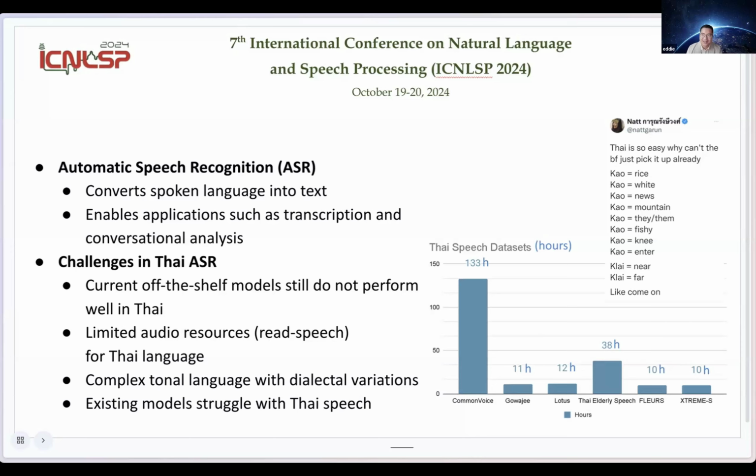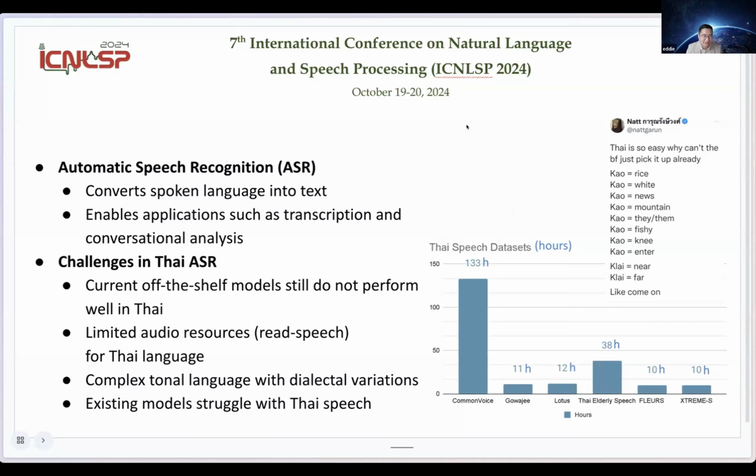Thai is also a complex tonal language, with a total of 5 tones and 44 consonants, and it's really hard even for humans to understand.